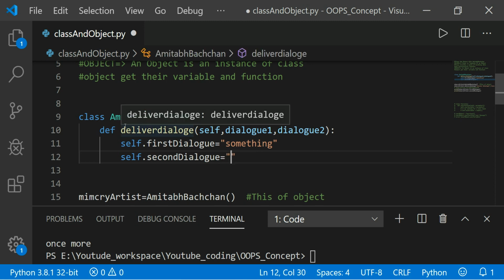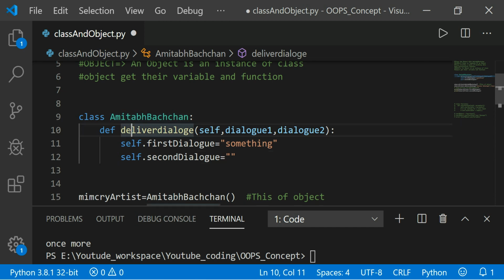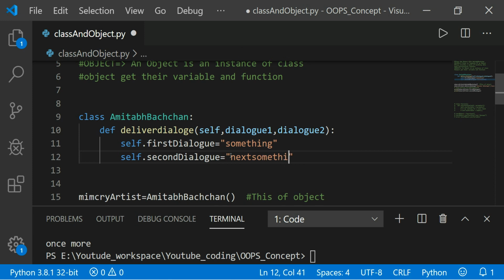Here inside the class I am defining one function, but you can define more than one, more than two, according to what you want. Inside this, first dialog stores something as a string and the second value stores next something.